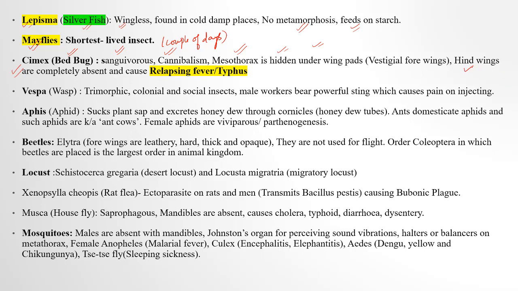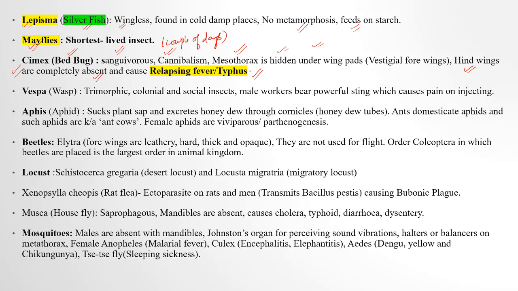Hind wings are completely absent. And forewings are vestigial, not meant for flight, just for covering or protecting the mesothorax. Cimex or bed bug causes relapsing fever or typhus fever.